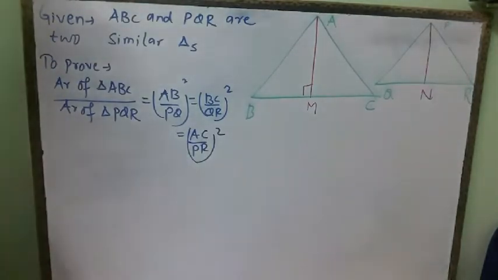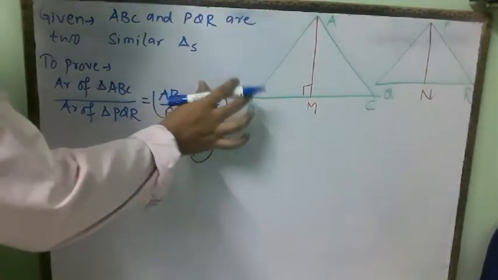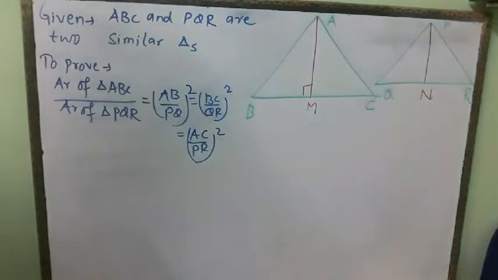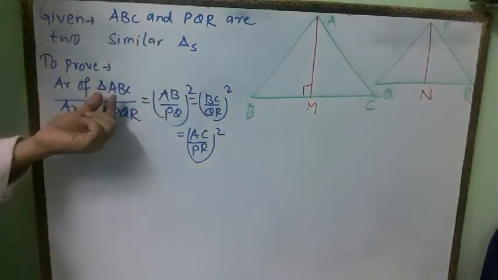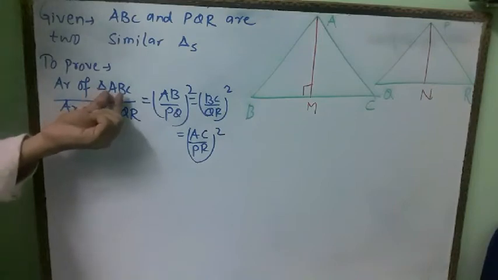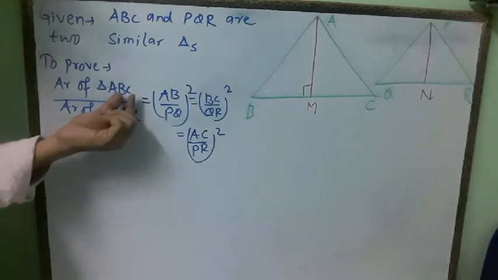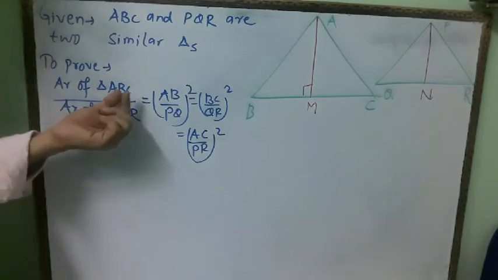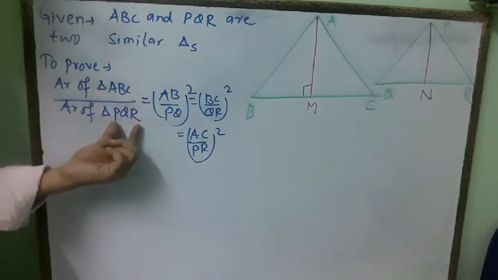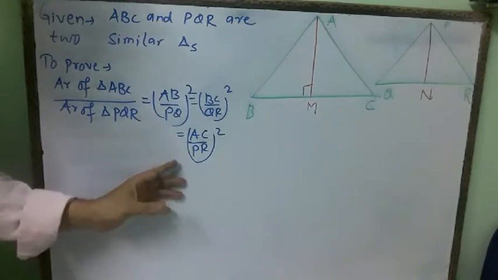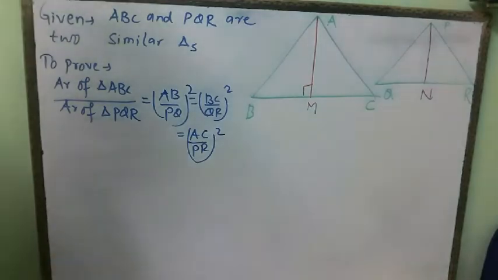We just pair them. First AB, the pair of AB is PQ. Then we leave A, and BC pairs with QR. Now we leave B, and AC pairs with PR. It is very simple, just make a pair.